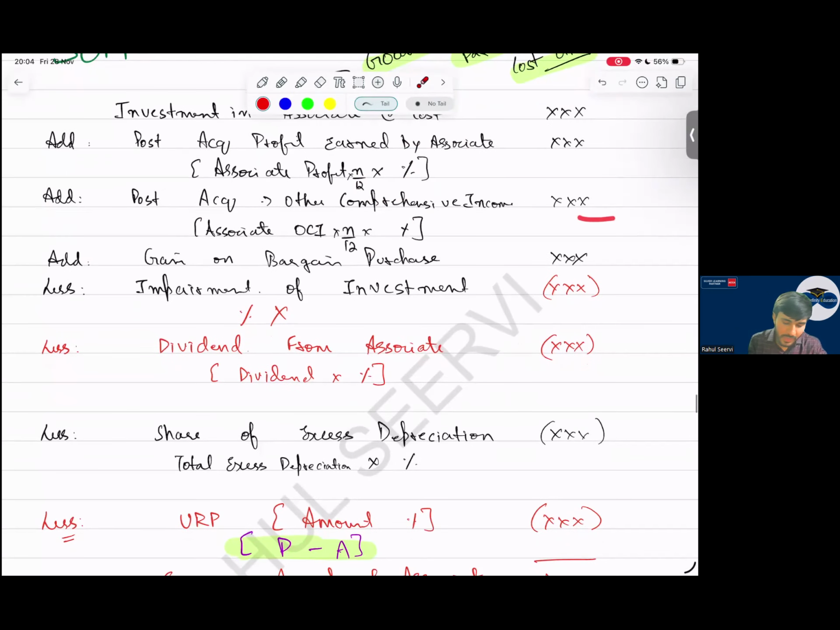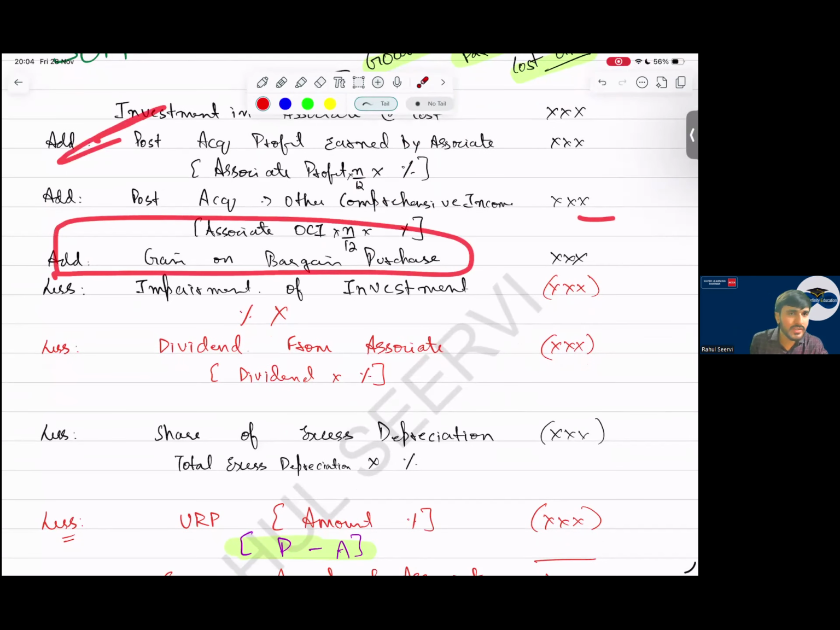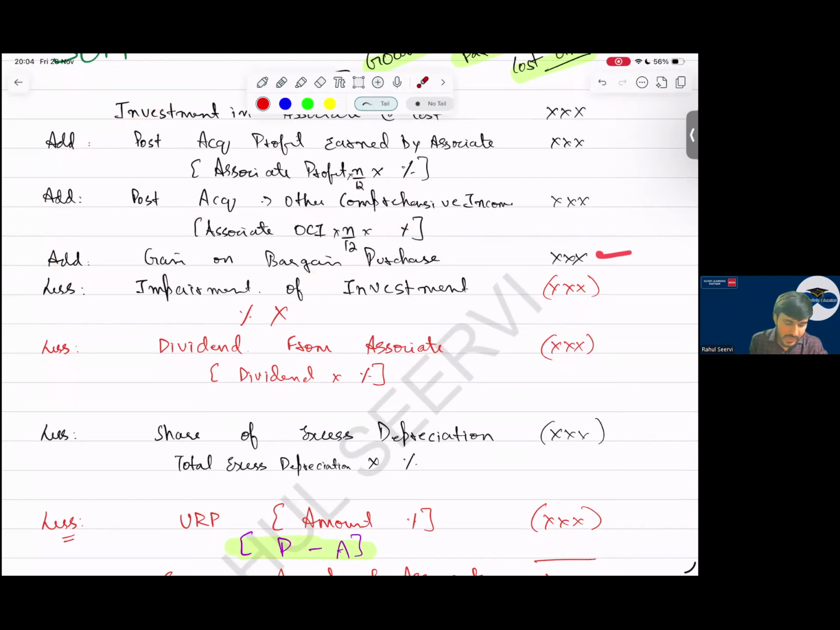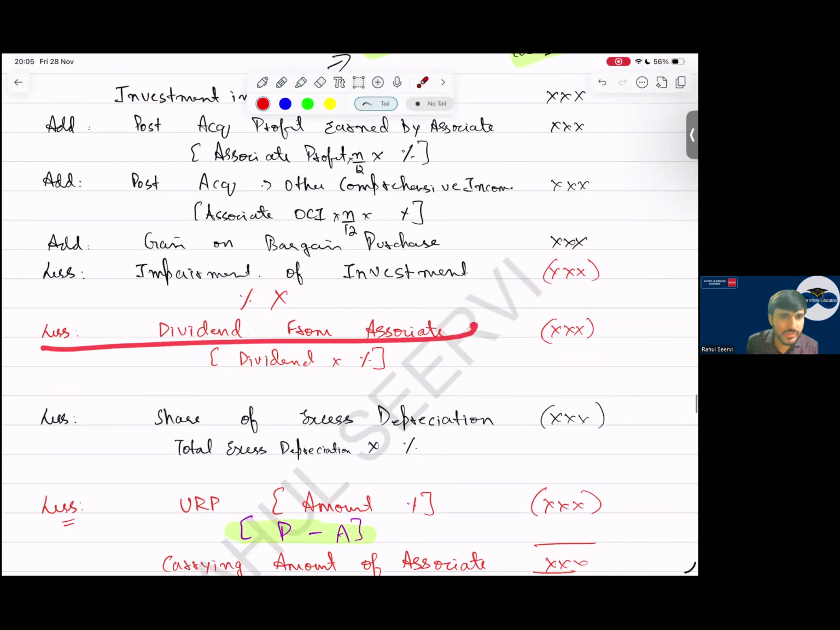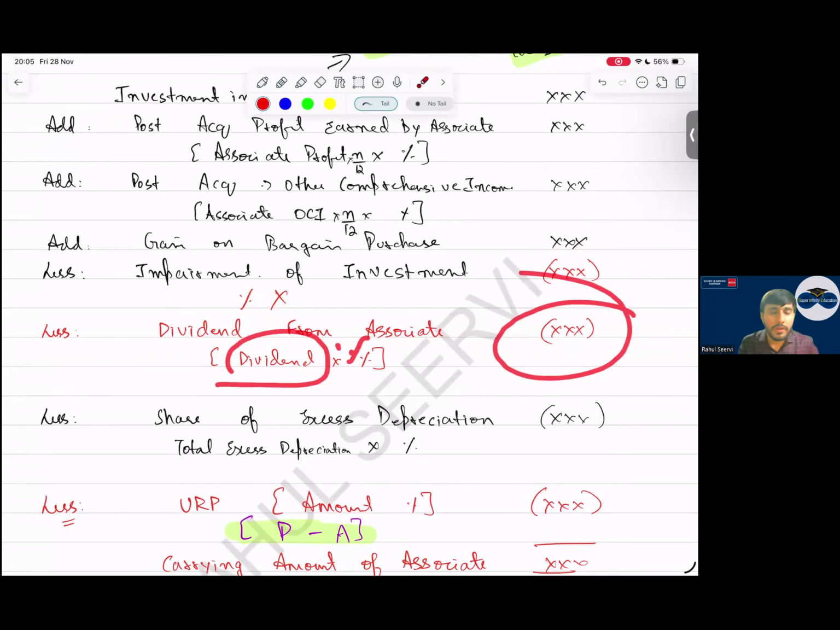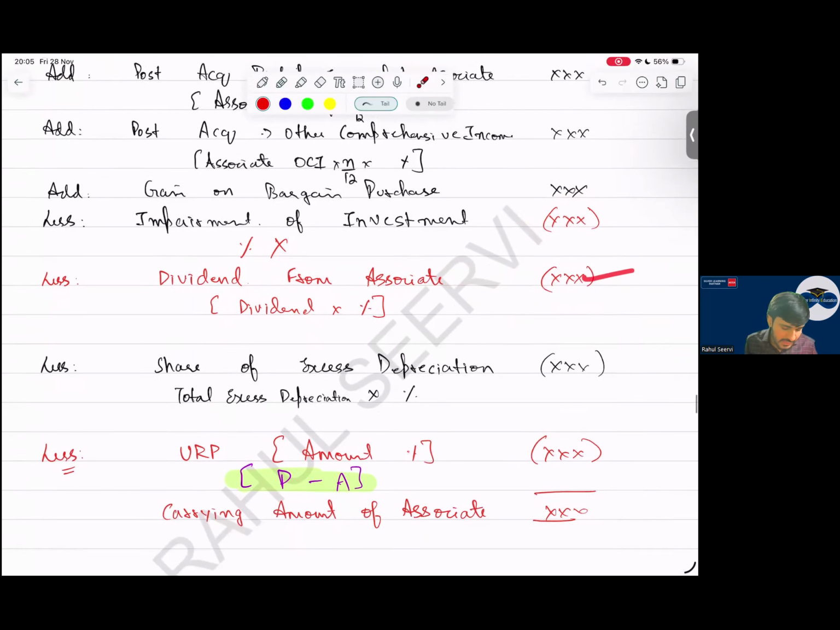Then we add gain on bargain purchase. If there is a gain on bargain purchase on investment, we add it. Less impairment of investment. Will you apply the percentage? No. Whenever we do impairment calculation, the percentage is not applied, because the impairment amount already belongs to the total value. Then less dividend from associate. Whatever is the dividend, into the percentage which we have received. Why am I reducing? Because I am realizing my dividend, so I will reduce that.